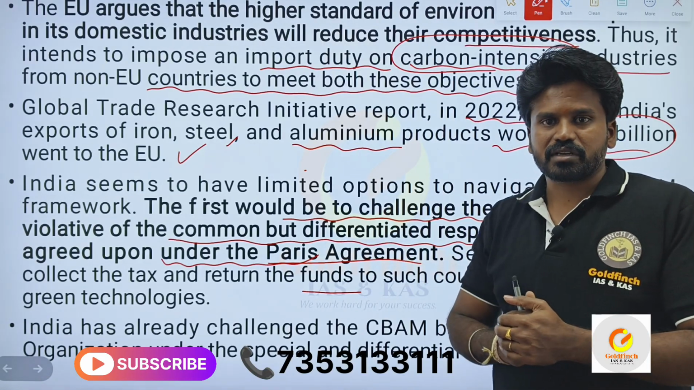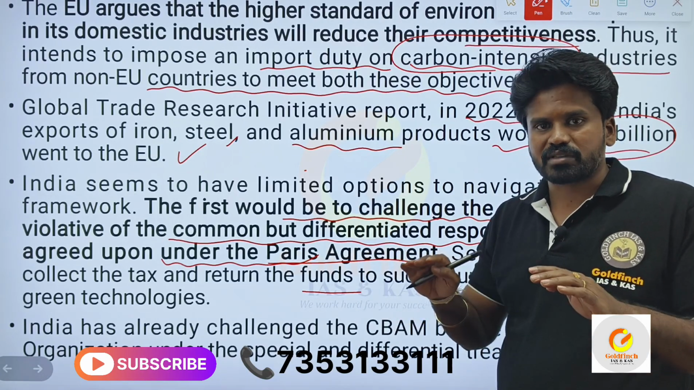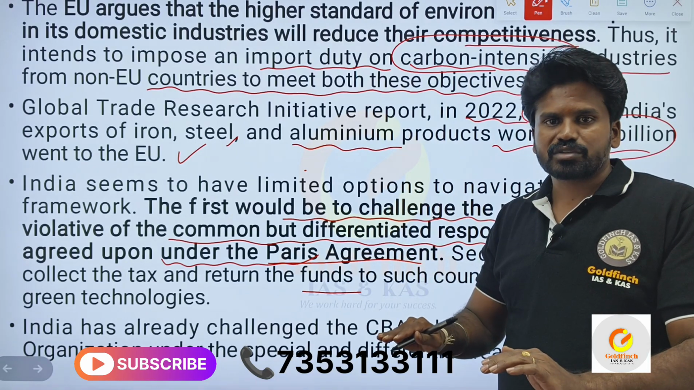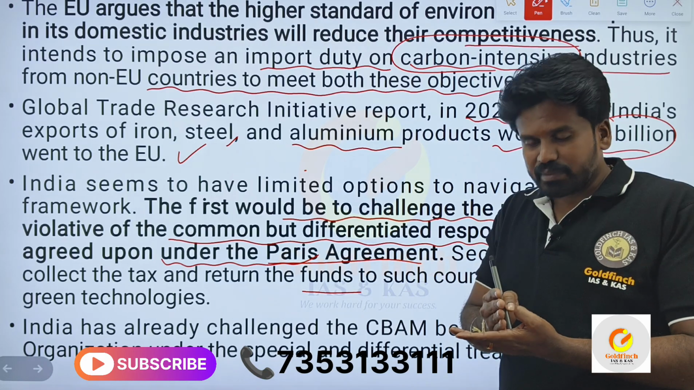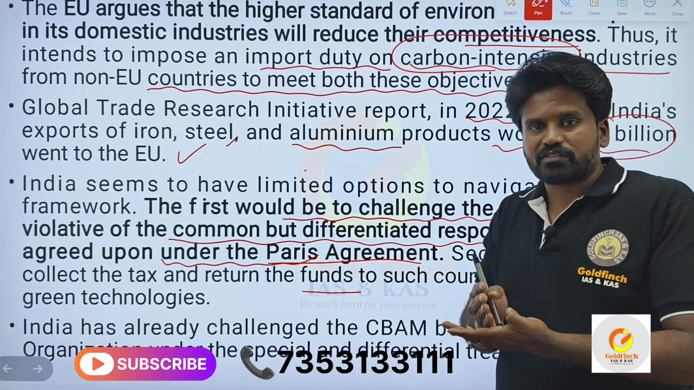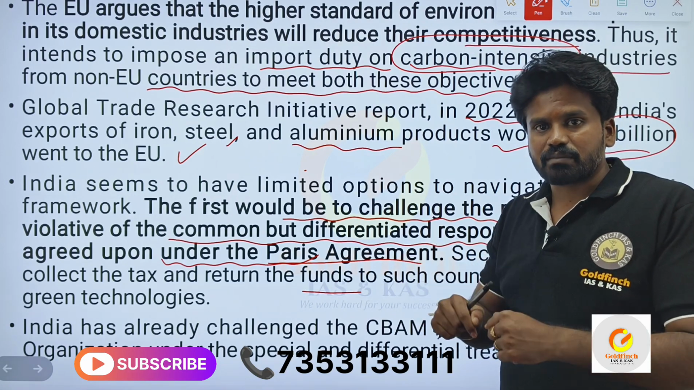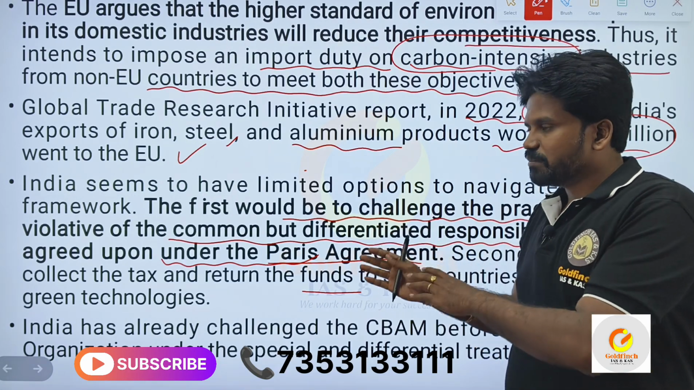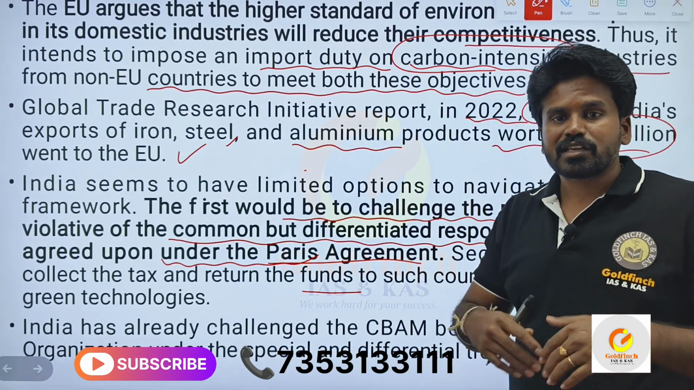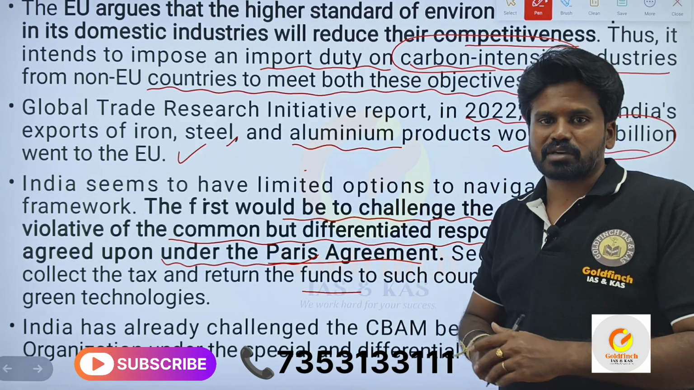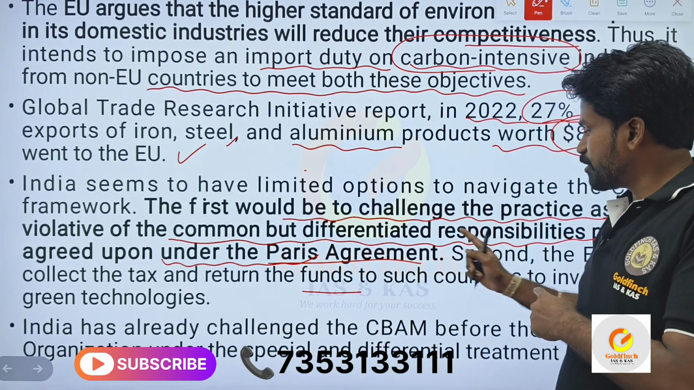Differentiated responsibility meaning, see, the cause is common. In the Paris Agreement also it has been declared, the cause is common, that is to decrease the greenhouse gases. Differentiated responsibility meaning the developed countries' responsibilities are different and developing countries' responsibilities are different. The developed countries will adopt some of the very important measures to decrease the carbon dioxide, whereas for the developing countries, there is no binding agreement to decrease the carbon emissions. They will do it on a voluntary basis. That is what is a common but differentiated responsibility.